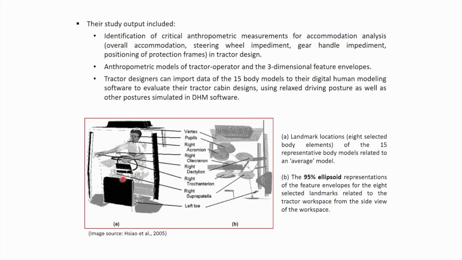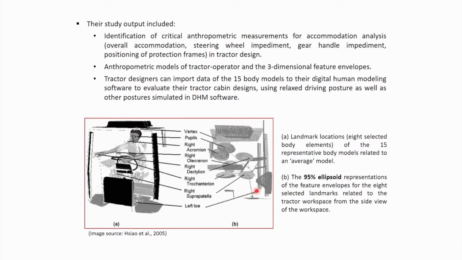That is shown here. On the other hand, on the right side, this image B is showing the 95% ellipsoid representation of the feature envelopes for the 8 selected landmarks to the tractor workspace from the side view of the workspace. So from the side view, for each of the landmarks, this is the left toe.